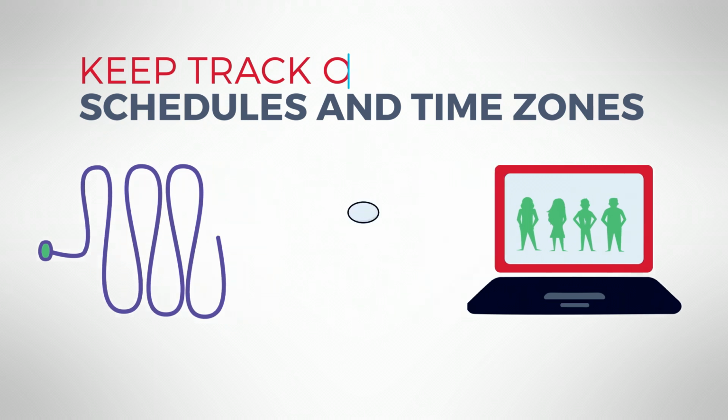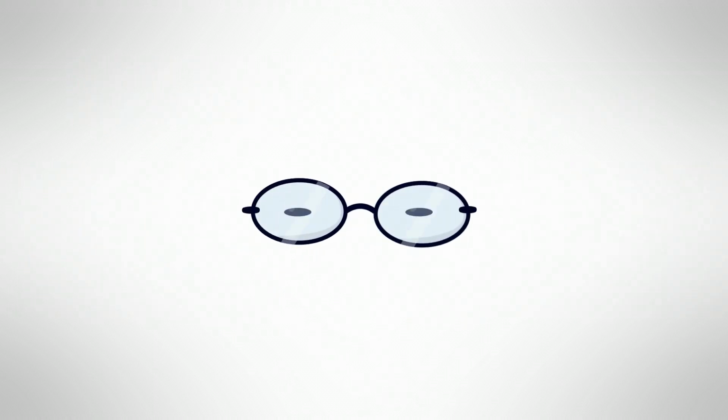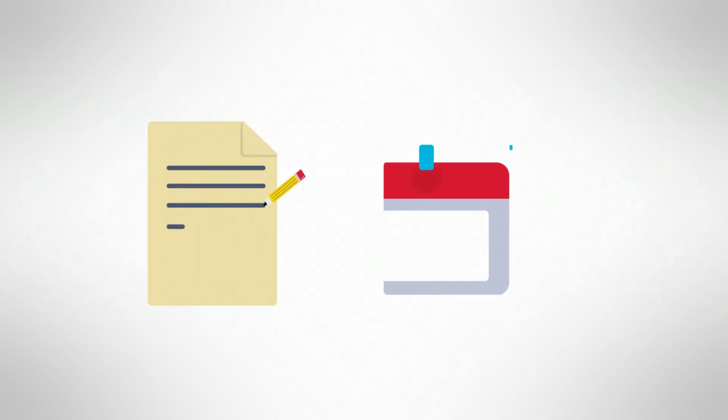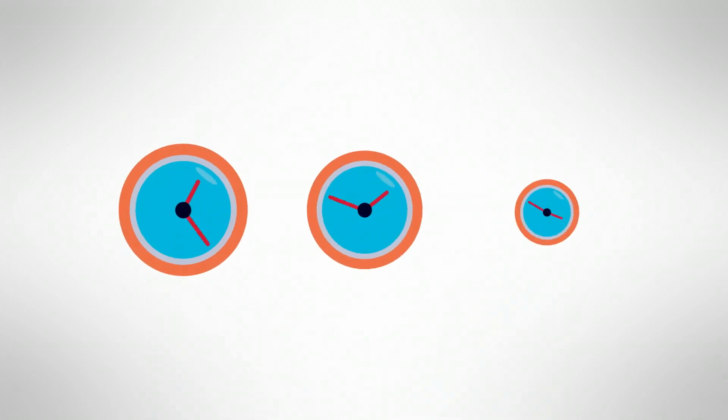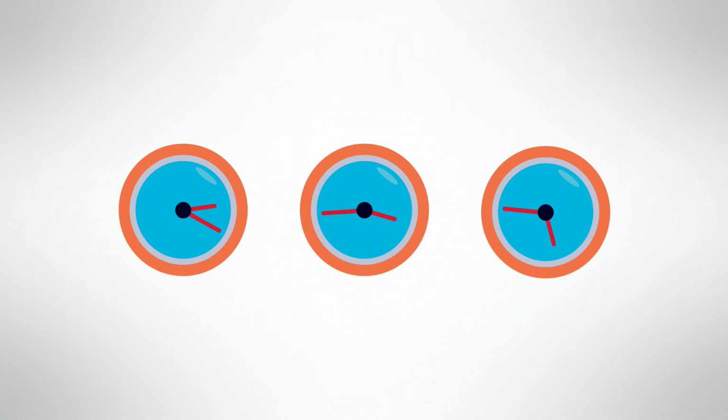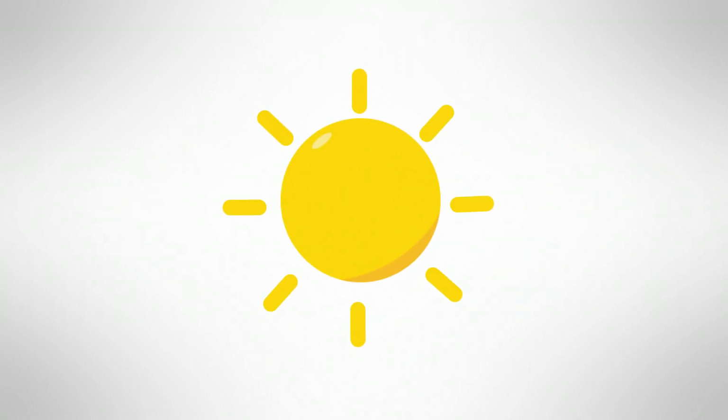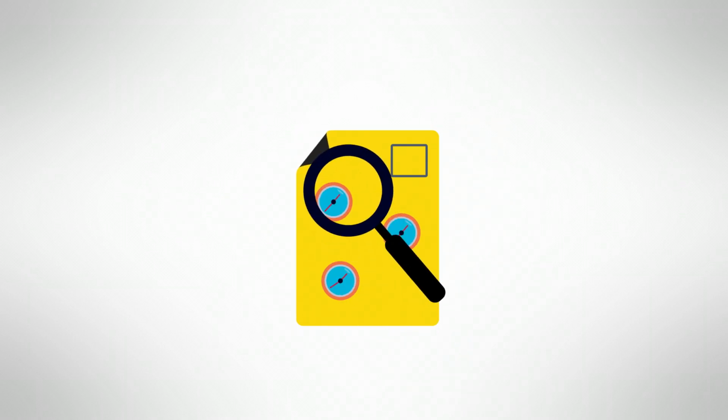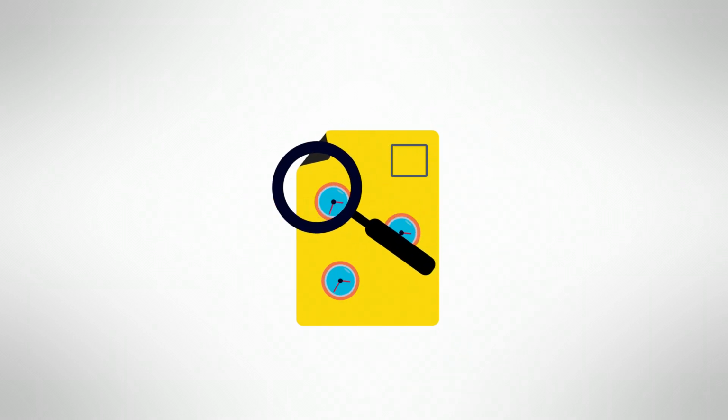One way to do this, allowing at-a-glance viewing, is to draw up a schedule or calendar of all team members' activities. You can place time zone clocks on your wall. Don't forget to also keep track of daylight savings time if some members live in regions that use it. Keeping track of others' time zones might seem simple, but it is actually one of the trickiest aspects of managing